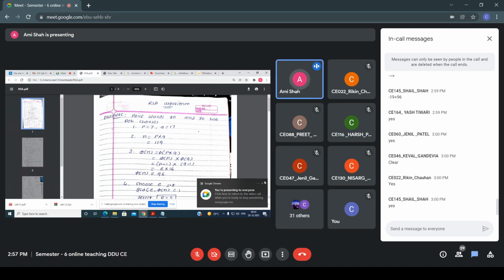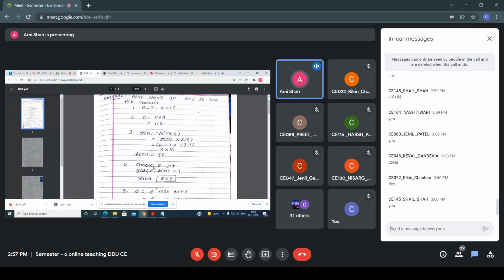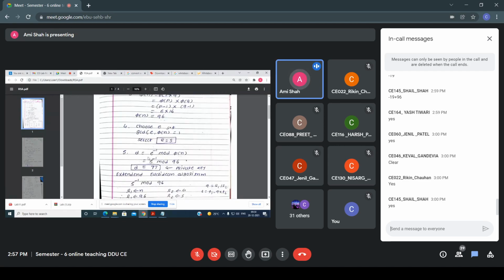See, up till now I have explained everything. First I initialized the two variables that I declared, then I calculated the n value, then phi n, then I chose e such that e equals 5. Then I calculated d equals e inverse mod phi n, so that is 5 inverse mod 96. So what I am getting here? d equals 77. Now see, whatever value you are getting here, this is your private key.